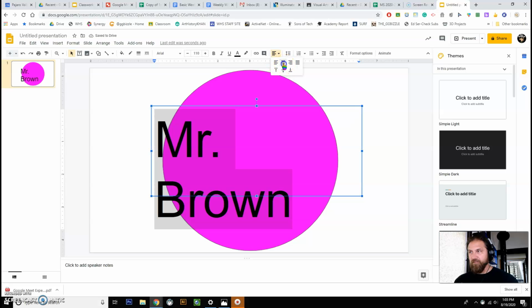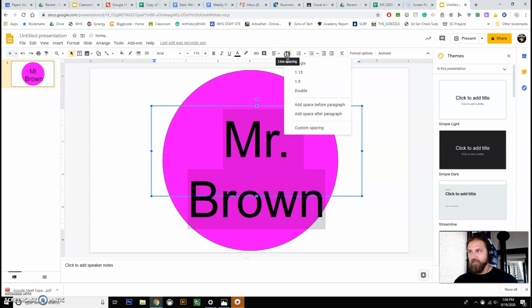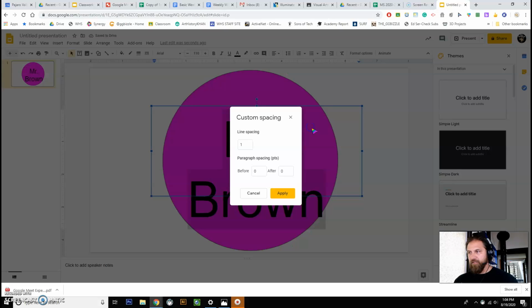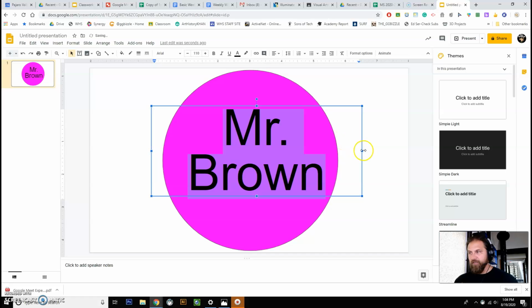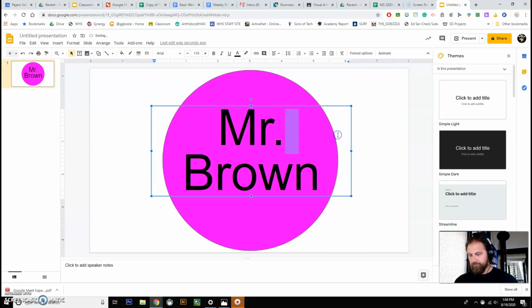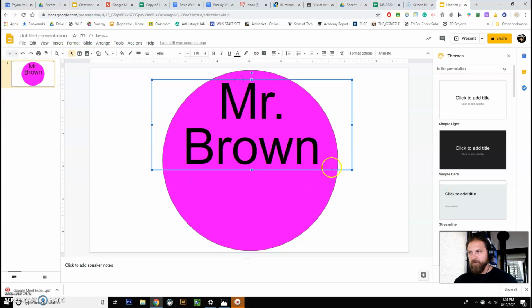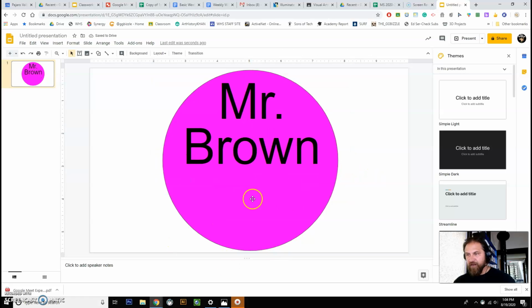I'm going to use center align. I'm going fast, but that's okay. I'm going to do custom spacing to make this 0.75 so that it's a little bit tighter. So if you wanted to, you could stop there, but there is one other requirement, so you can't stop. And that's to try and add something here that tells us a little bit about yourself, something you like, something you care about. I'm going to show you a couple easy ways to do that.